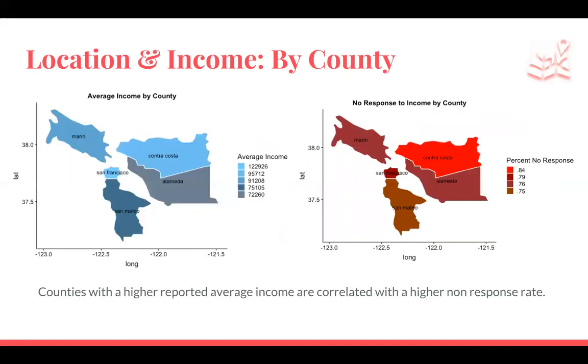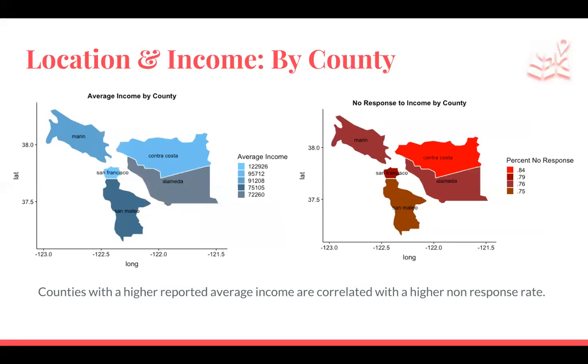So then we looked at income by county. On the left, we have the average income by county. The brighter the blue is, the higher the reported income is. You can see San Francisco has the highest average reported income. And on the right, you have the non-response rate for the income question. The brighter the red is here, the higher the non-response rate. So Contra Costa is the county with the highest non-response rate for income.